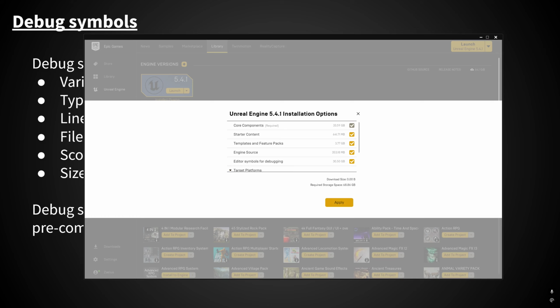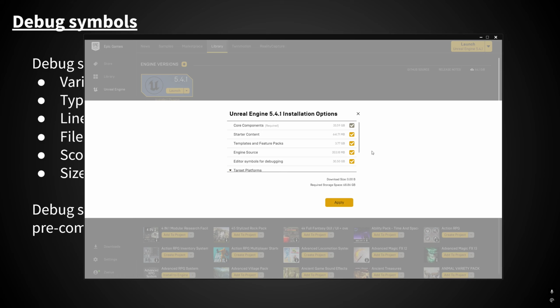Now, you'll probably notice, or you may have noticed in the past, that these debug symbols are not small. But now, because we've covered what is in them, what they actually are meant for, it should make sense. There's a lot of source code in Unreal Engine. I don't know the exact number. It may be in the millions of lines of code, but it's definitely not small.